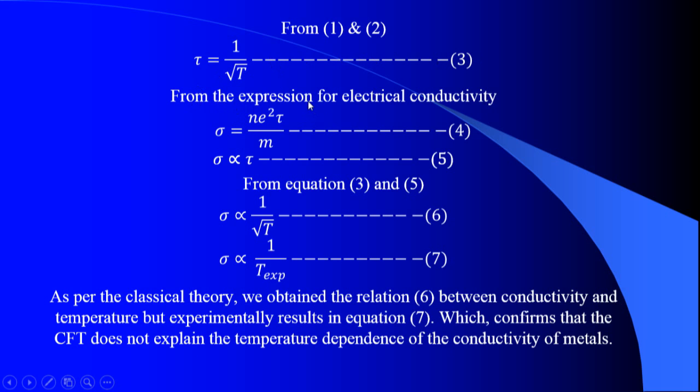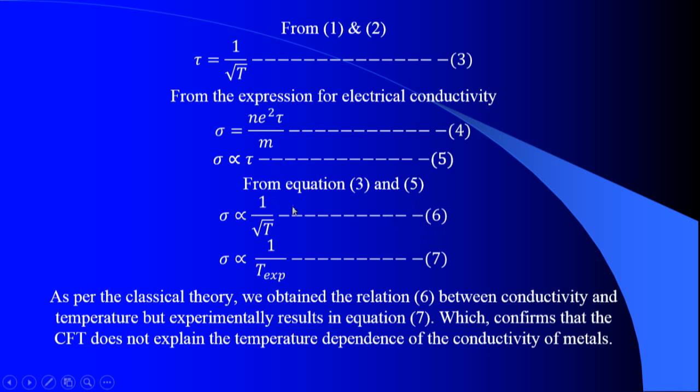From the expression for electrical conductivity, sigma equals Ne square tau by m, sigma is proportional to tau, the mean collision time. From equations 3 and 5, we can directly write that sigma is inversely proportional to the square root of temperature.